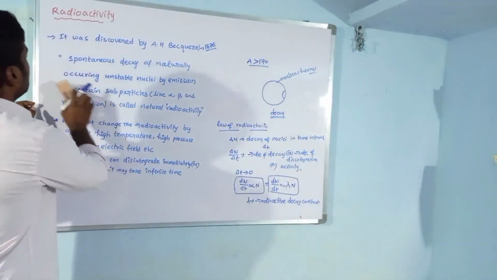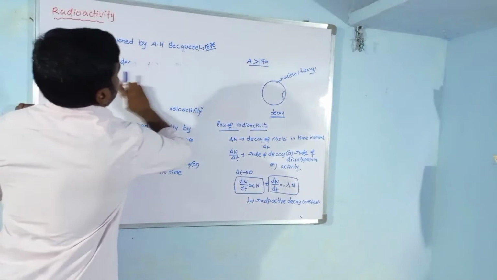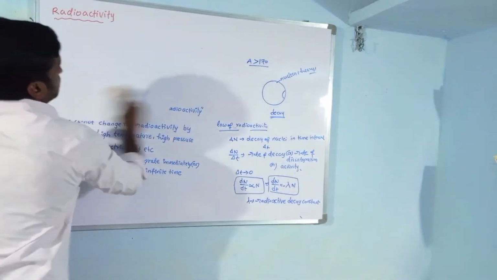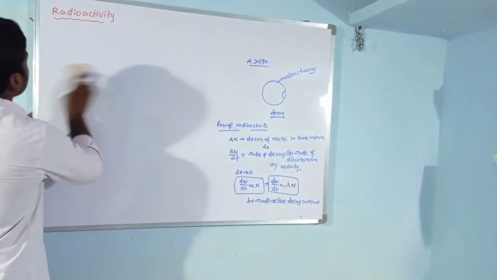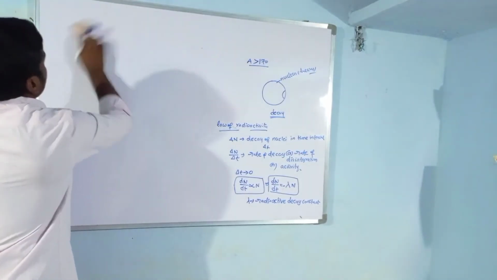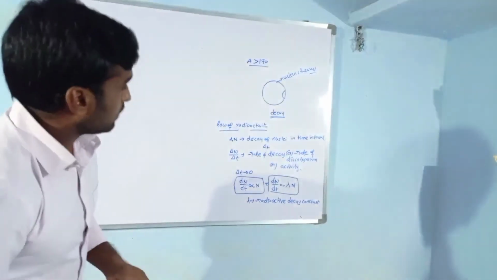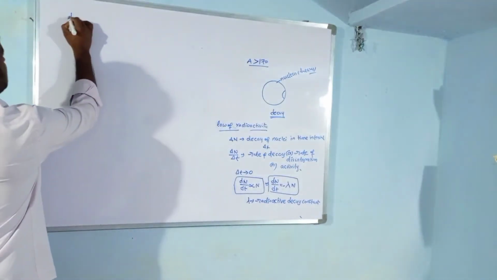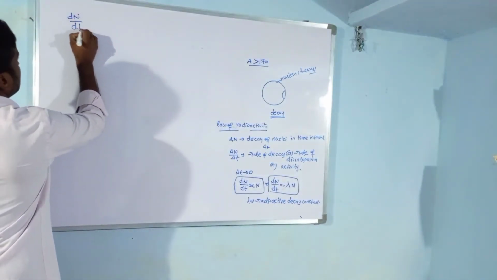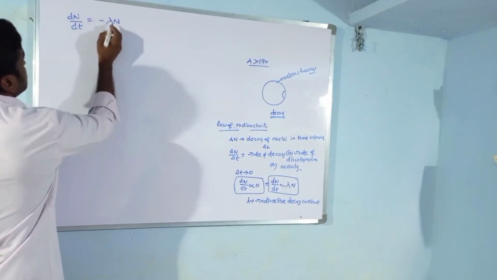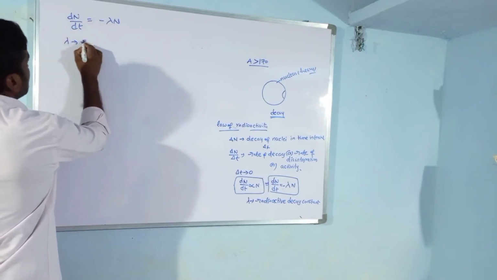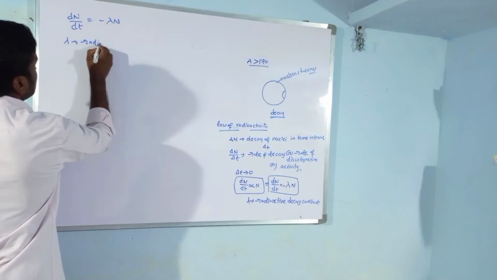So dN by dt equals minus lambda N, where lambda is the radioactive decay constant.